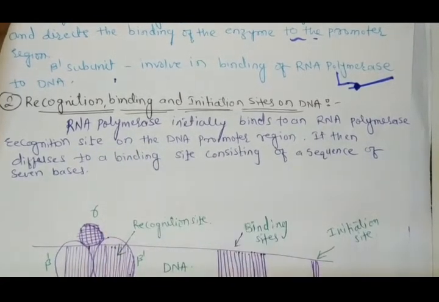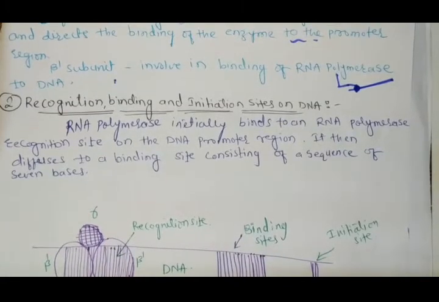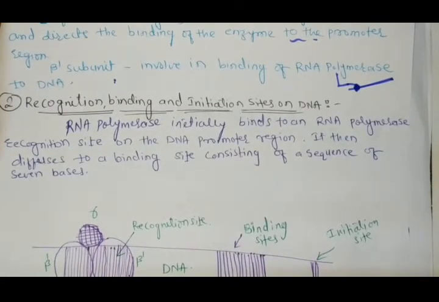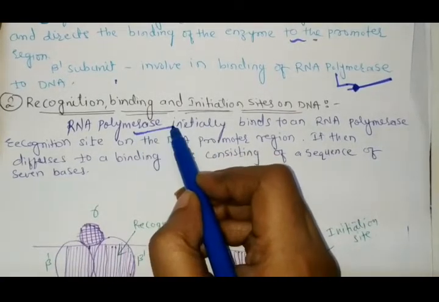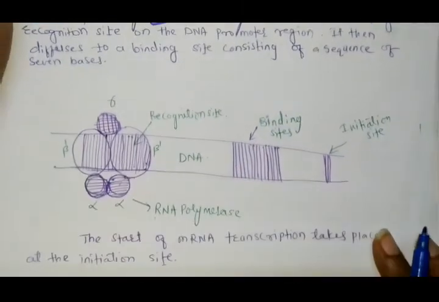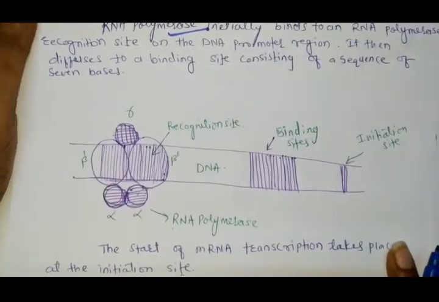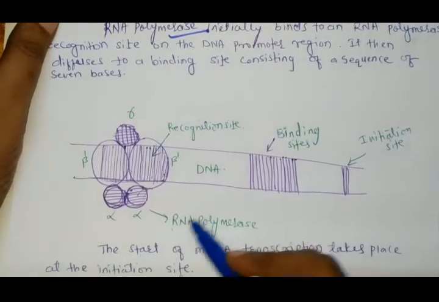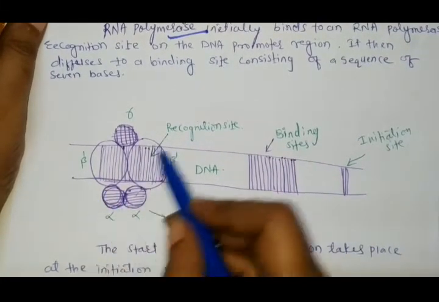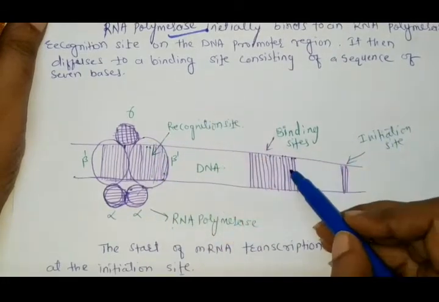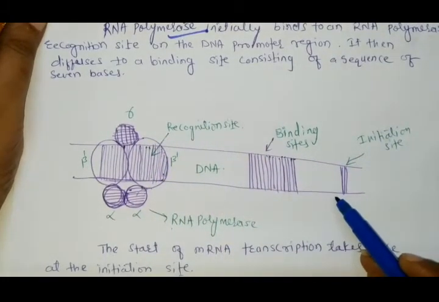On DNA, three sites are present: first the recognition site, second the binding site, and third the initiation site. Where does the RNA polymerase first bind? On the recognition site. See, this is the structure of the DNA, and on this DNA three sites are present: the recognition site, the binding site, and the initiation site.